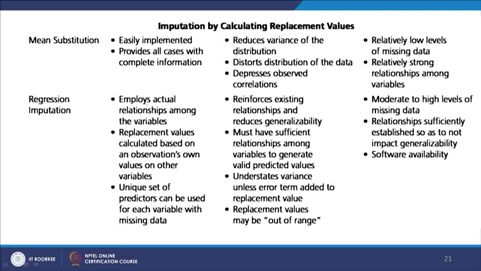Regression is used when it employs actual relationships among the variables. Replacement values are calculated based on the observation's own values on other variables, that means the number of independent variables available. A unique set of predictors can be used for each variable with missing data. What is the disadvantage? It reinforces the existing relationships, after all you are trying to use the same relationships. So, it reinforces the existing relationships and reduces the generalizability. So, now you cannot generalize. What is generalizability? That means external validity is reduced.